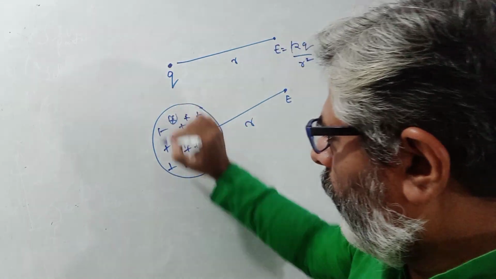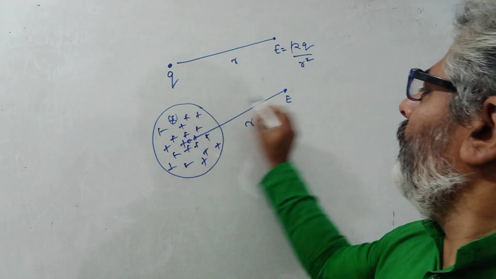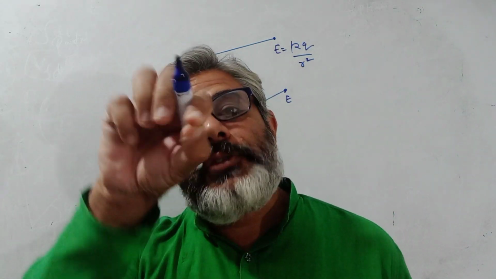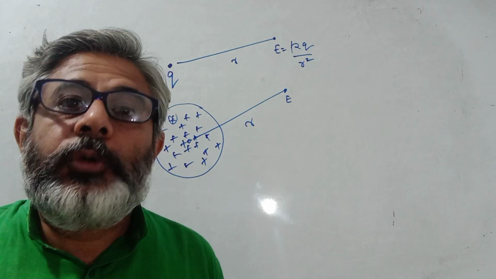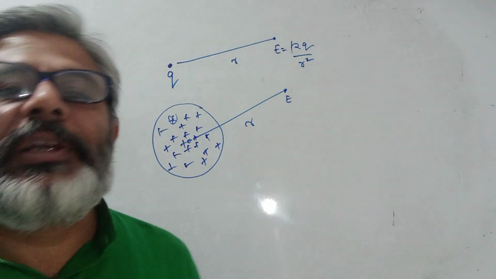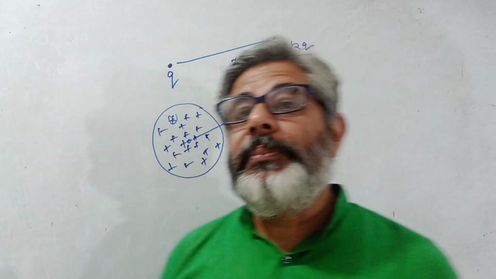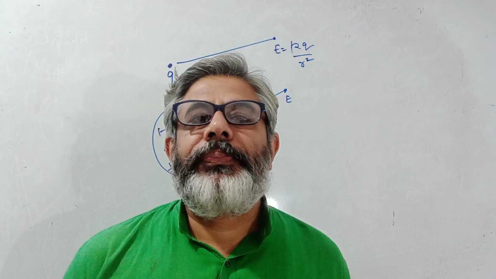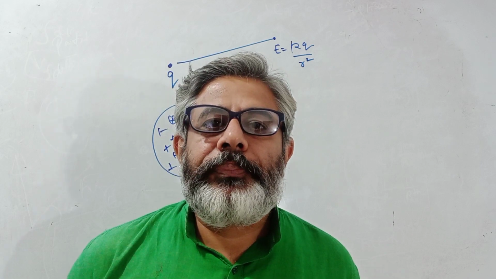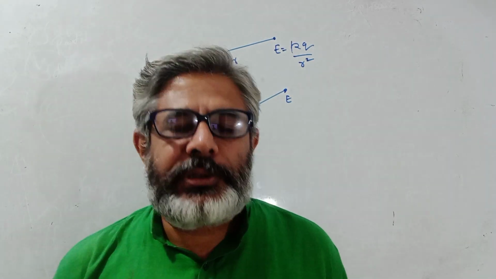This whole ball consists of many point charges, and each one of them will have its own intensity at that point, and then to find the total intensity I have to do the vector sum. It's a very big exercise. But Gauss law simplifies many such things, interestingly, and therefore this law has become very instrumental. This law is also part of Maxwell's equations.